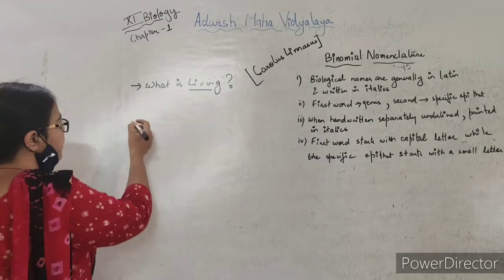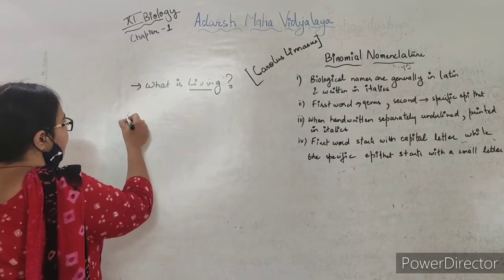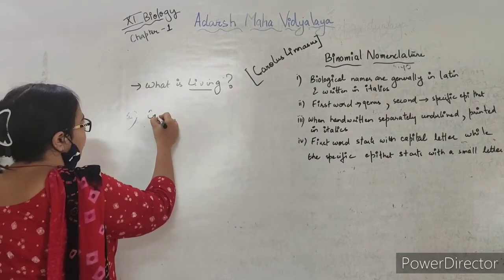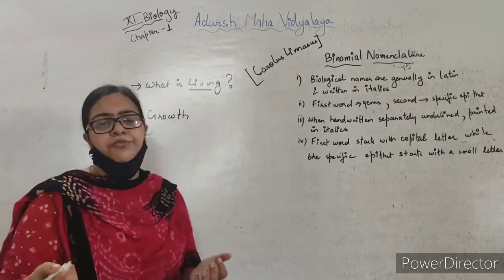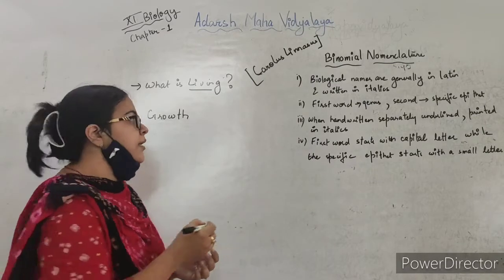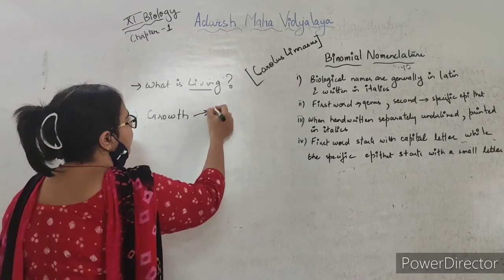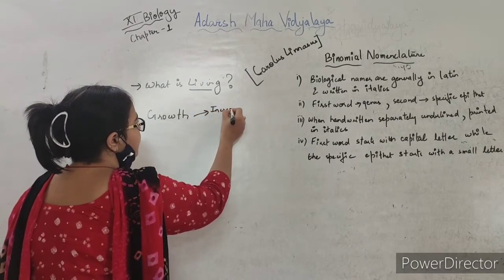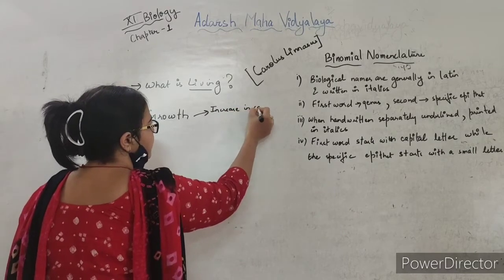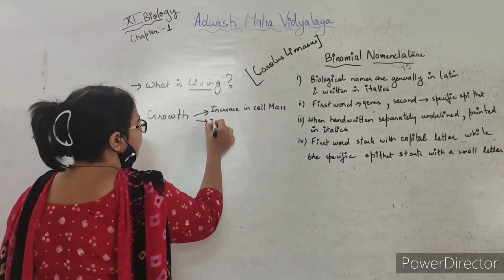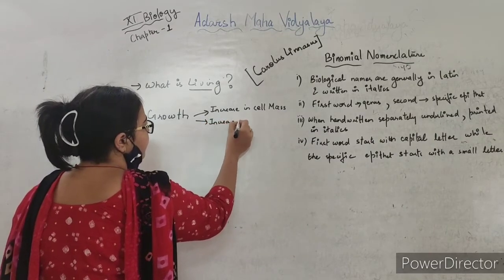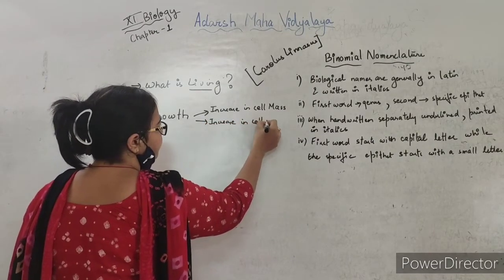So we'll start with the first characteristic, that is growth. Now if we were to define growth, we know that growth is nothing but increase in cell mass and increase in cell number.